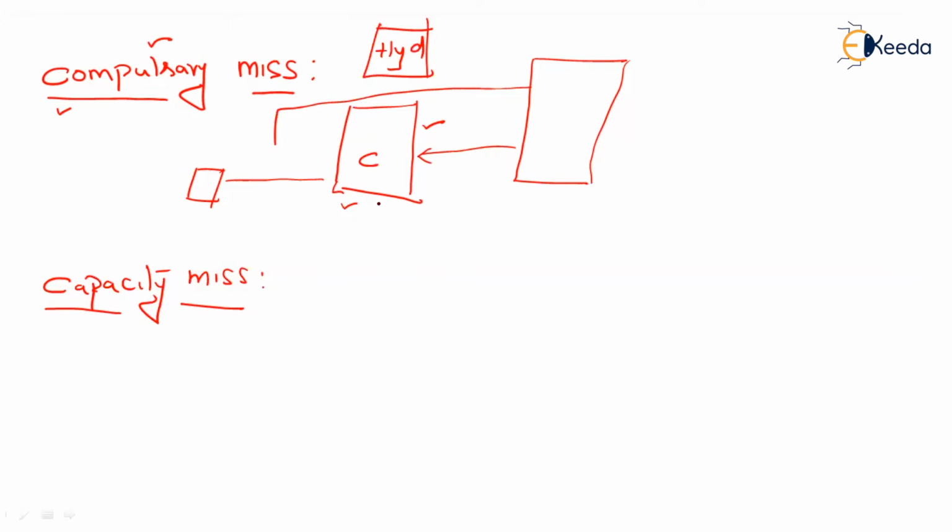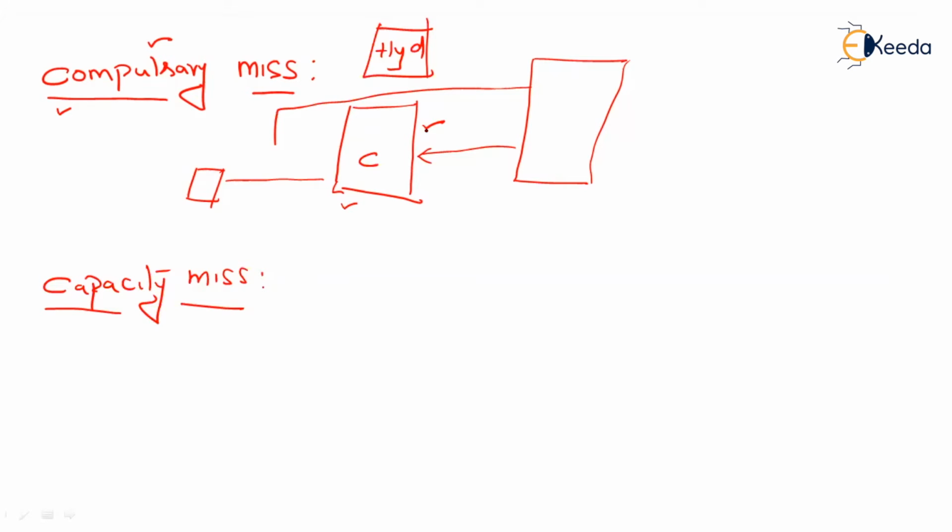capacity. Once the cache is completely full, let us say you're going to search for a word which is not present in the cache memory. Cache cannot hold all the words as the main memory, because cache is smaller, main memory is bigger. But the cache memory is going to run out of space, because sooner or later cache memory will be completely full. And then if you are going to search for a word which is not present in the cache, then it is going to throw a capacity miss.